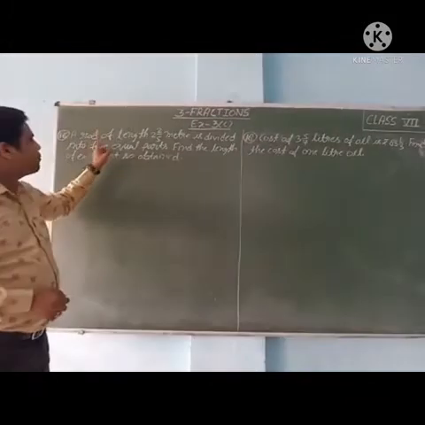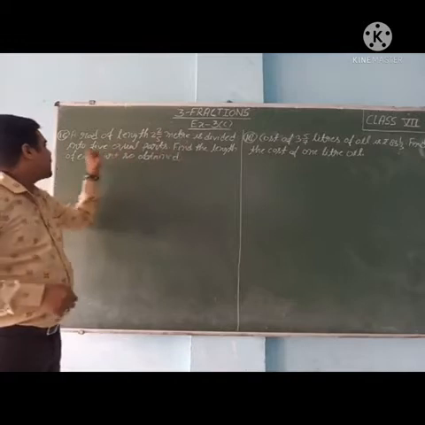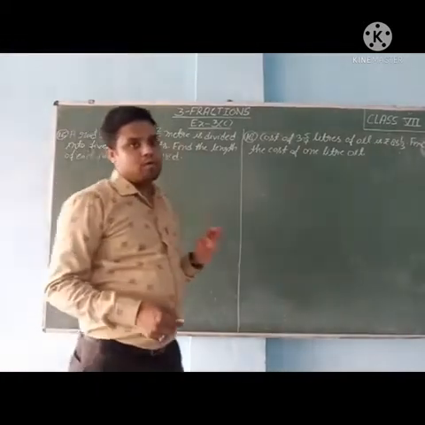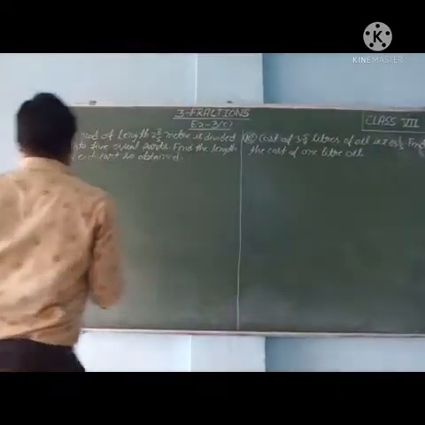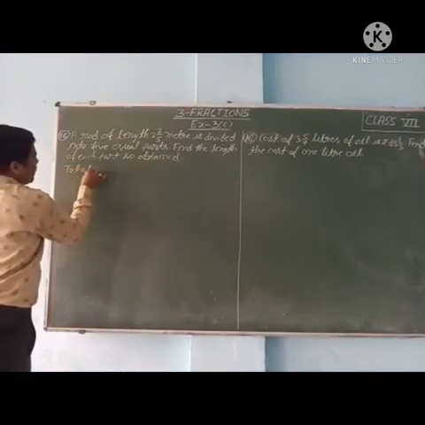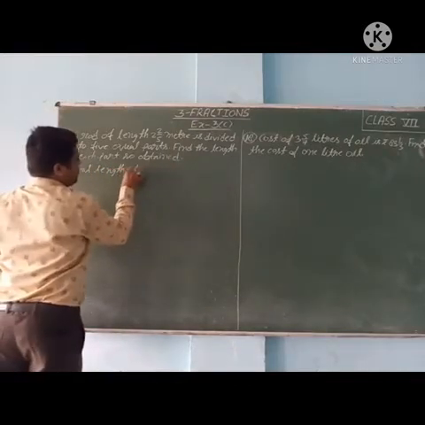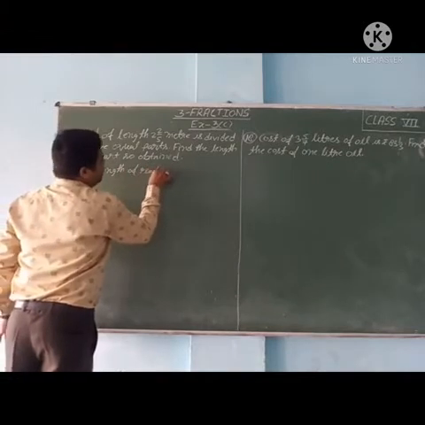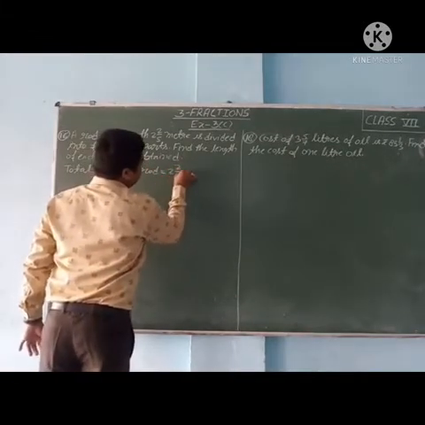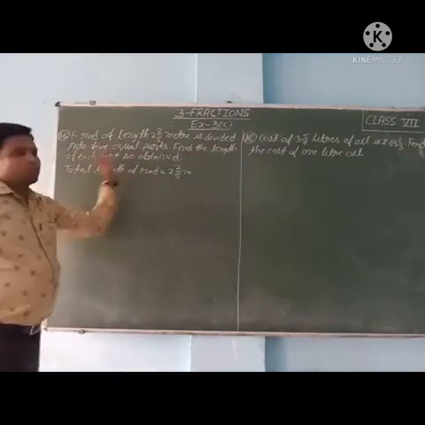Now students, 16th sum. A rod of length 2 whole 2 upon 5 meter is divided into 5 equal parts. So the total length of the rod is given. So we will write total length of rod is equal to 2 whole 2 upon 5 meter, divided into 5 equal parts.